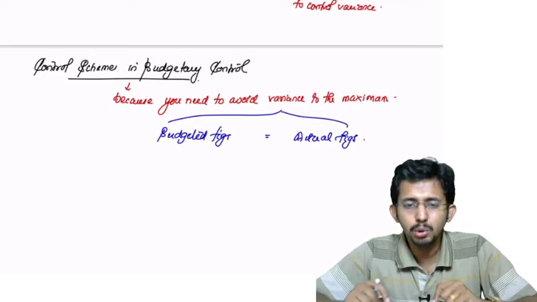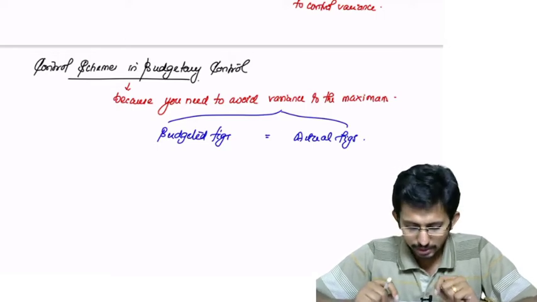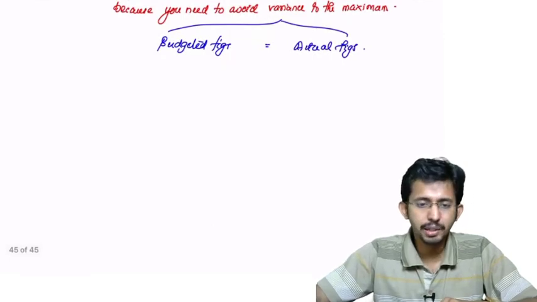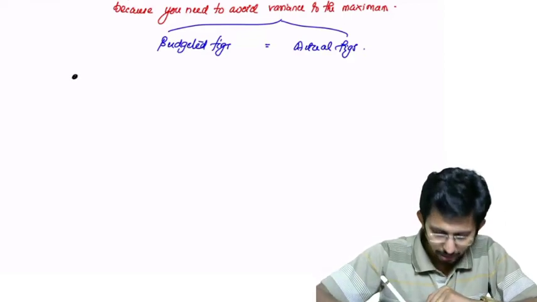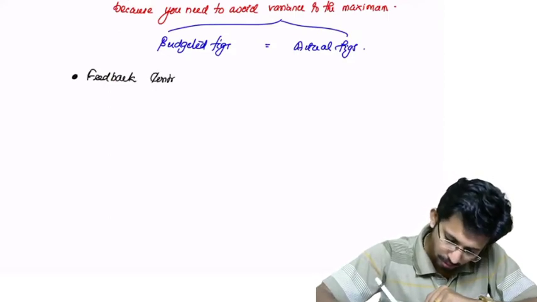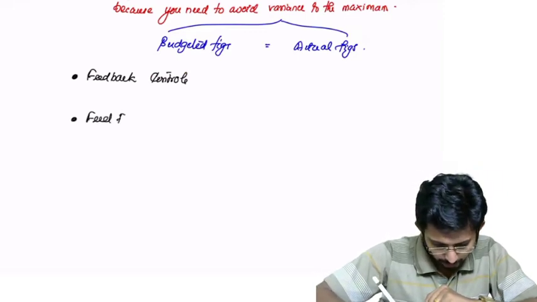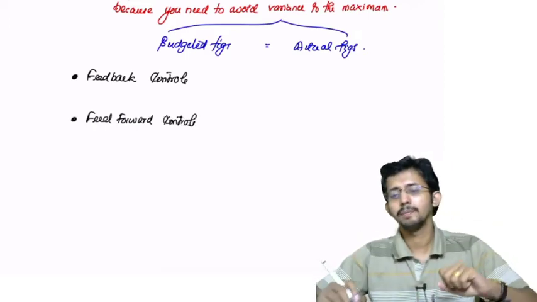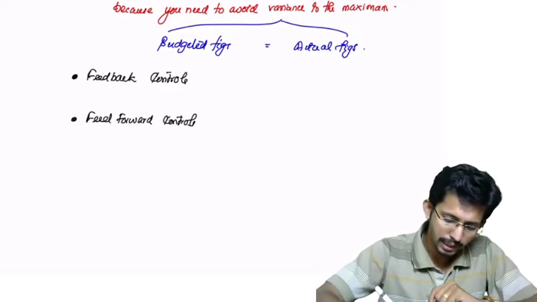So you need to avoid the variance to the maximum. And for avoiding this variance, you need control schemes. There are basically two types of control schemes in budgetary control. One is feedback control, and the other is feed forward control. Now, what is the difference between feedback control and feed forward control? I will try to explain with an example.